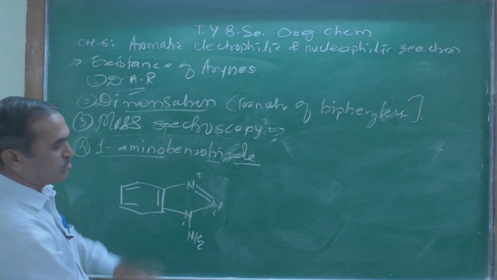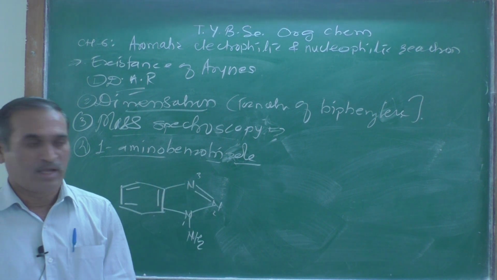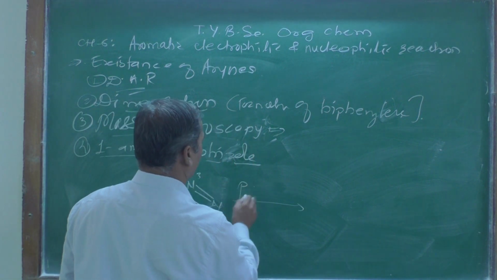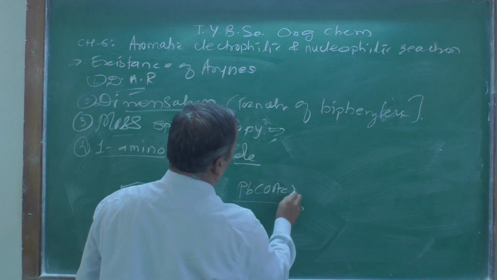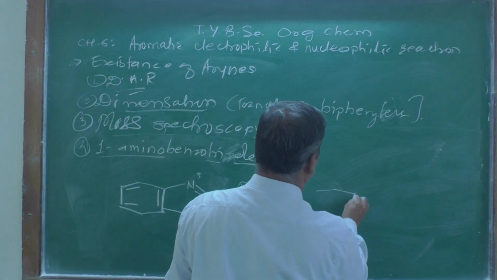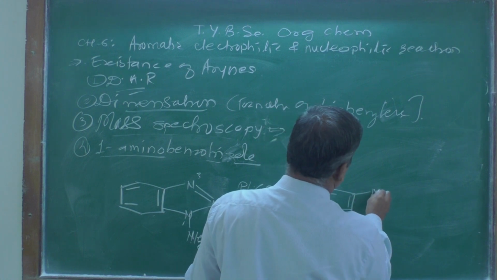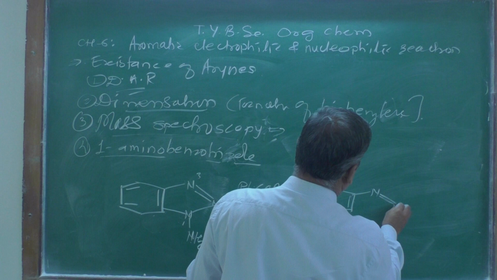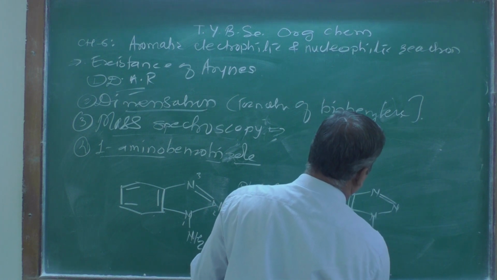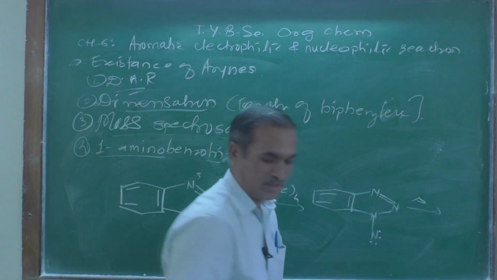Triazole means three nitrogen atoms in the same ring, so this is a 5-membered ring. When it is treated with lead tetraacetate, Pb(OAc)4, what is happening there? Here we get the formation of this product, then N, then a double bond N. We can write here N, and this N is electron deficient in nature now, and it will be heated.